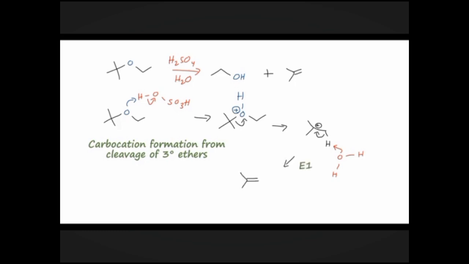So those are a couple of ways that you can cleave ethers into an alcohol and maybe an alkyl iodide or alkene constituents. Reactions of thioethers. Thioethers are more reactive than ethers because sulfur is more polarizable, which means its electron cloud is easily distorted. Here are some examples of thioether reactions.